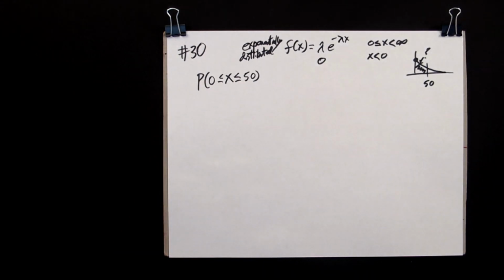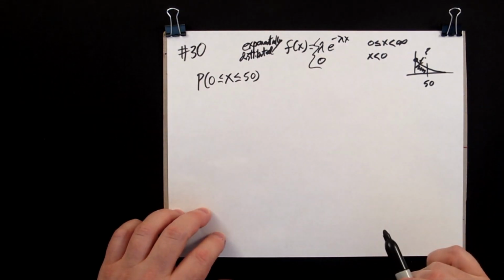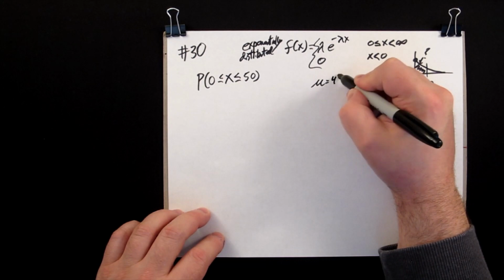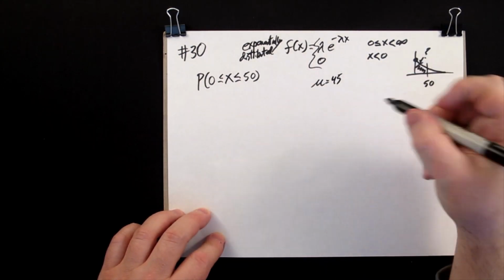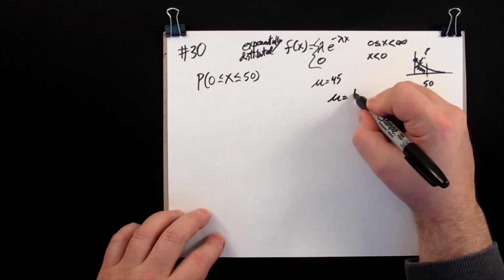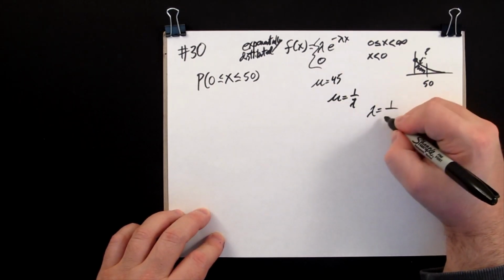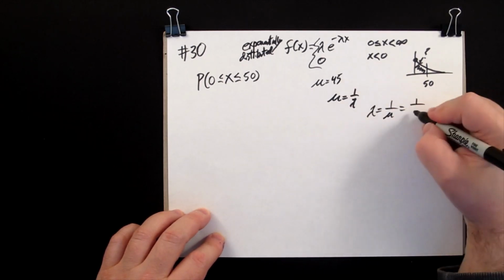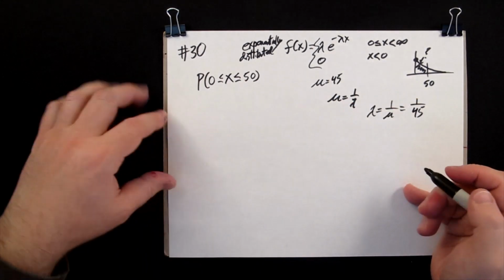Okay, in order to use this, we need to know what lambda is, and that is not stated here. But the mean is stated, so you know that the mean is 45 seconds. And because this is an exponential distribution of a random variable, the mean is 1 over lambda. So lambda is going to be 1 over the mean, which is 1/45. So now that we have this parameter, we can evaluate this.